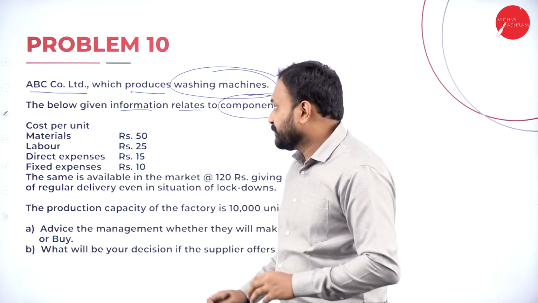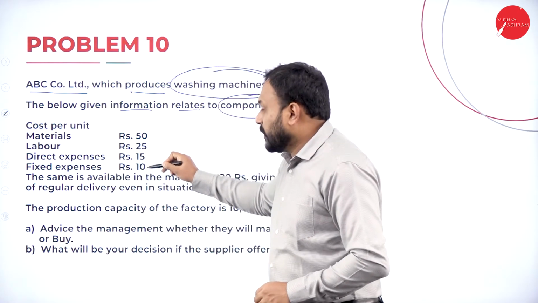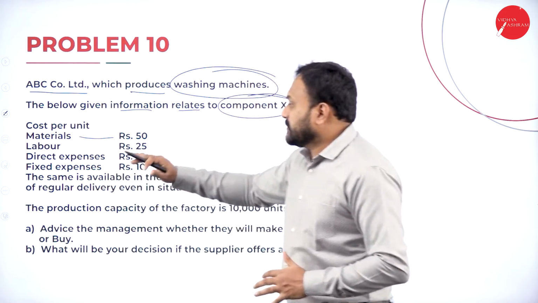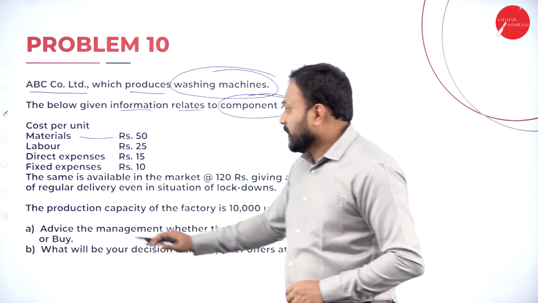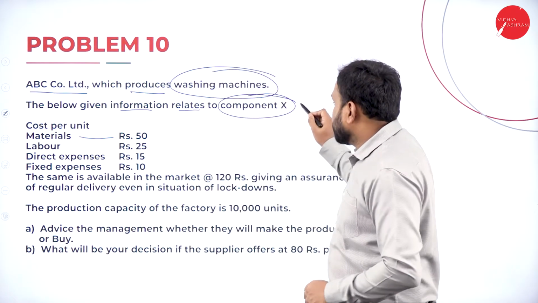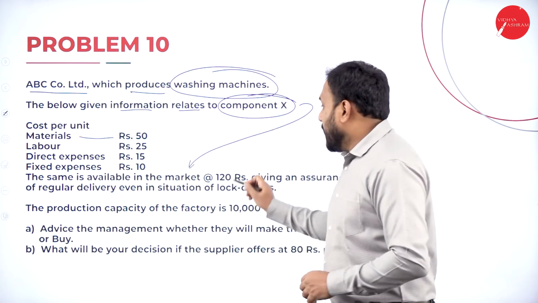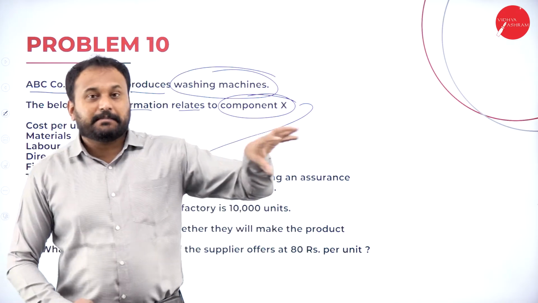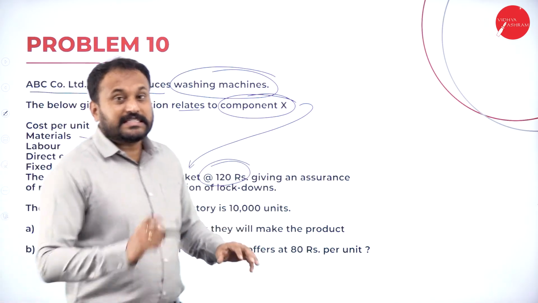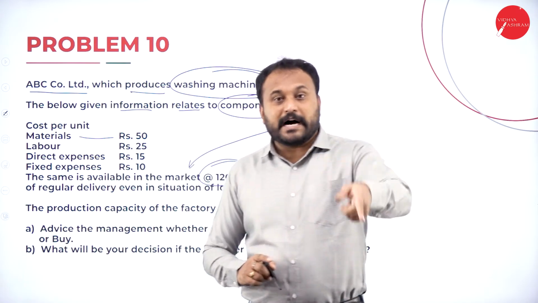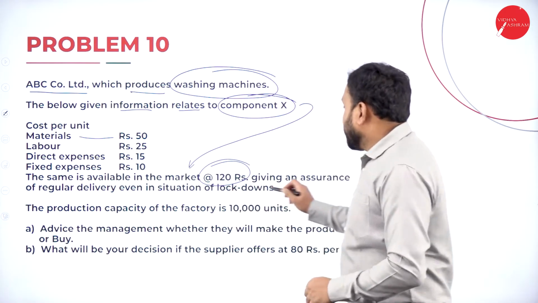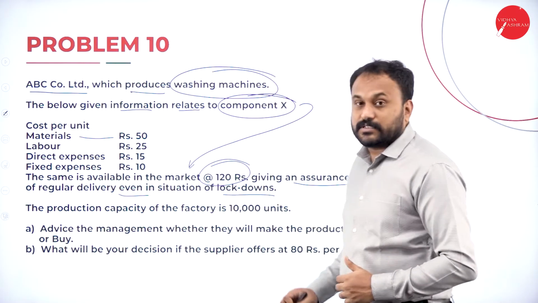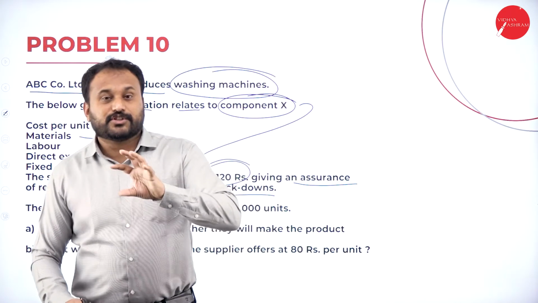that is component X. Now cost per unit. So everything here is per unit. Material is 50 rupees, labor, direct expenses, fixed expenses, everything they have given us. The same is available in the market. That means this component X is available in the market at 120 rupees. Now this 120 rupees is the selling price of component X in the market by somebody else, giving an assurance of regular delivery even in situation of the lockdowns. So even in the lockdowns, they are giving you the assurance that they'll give you.